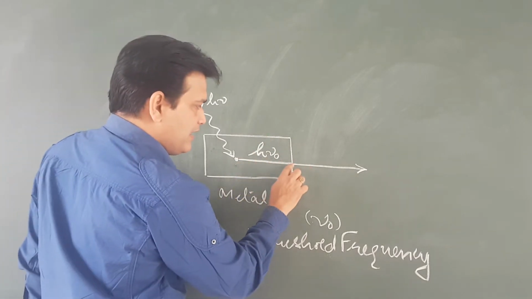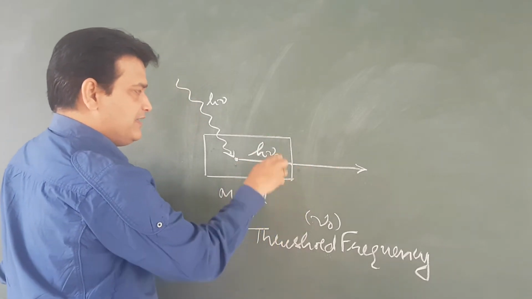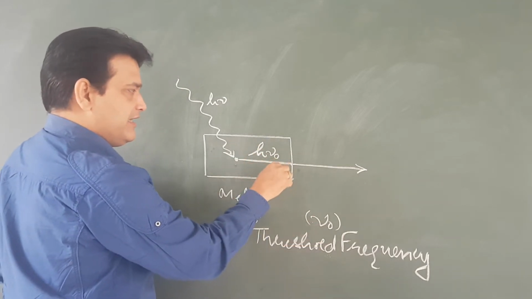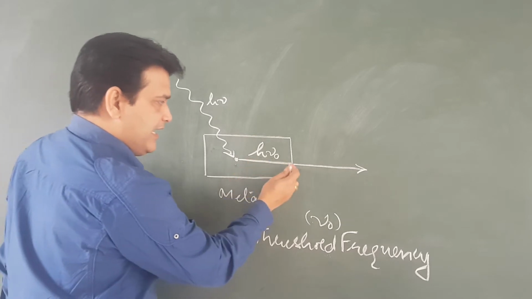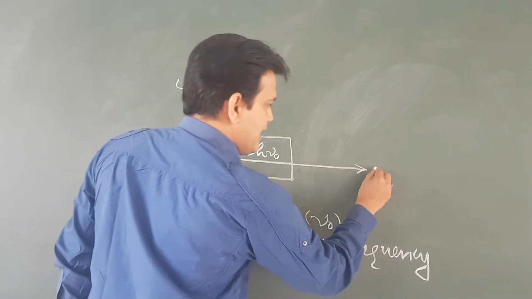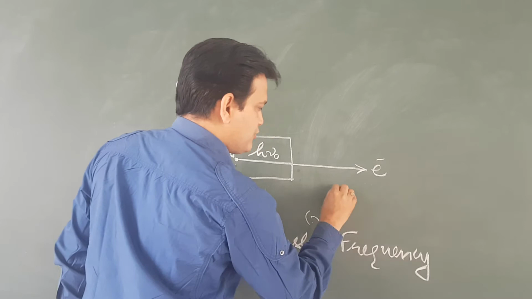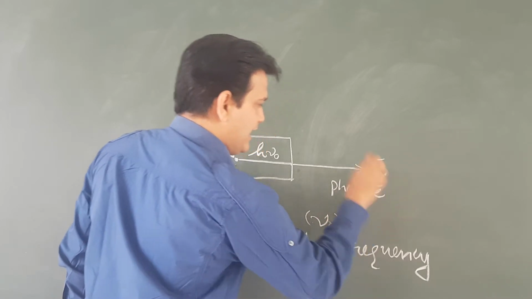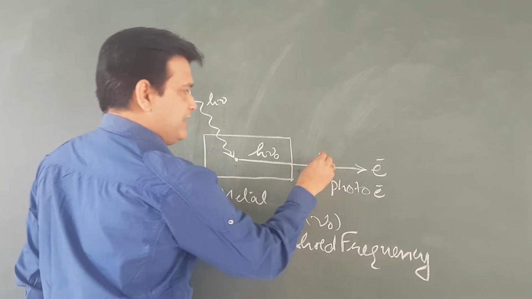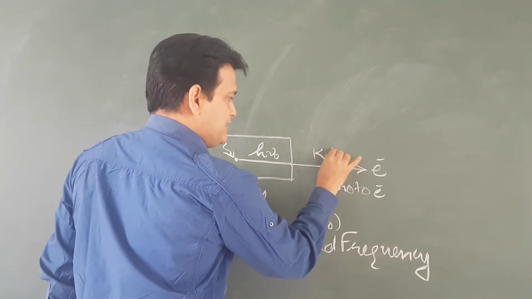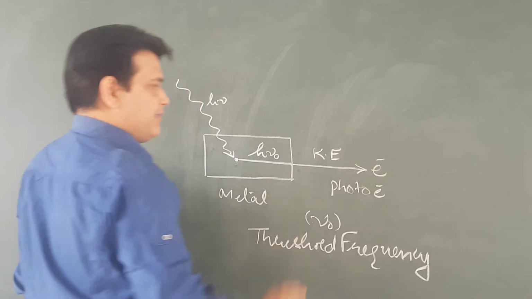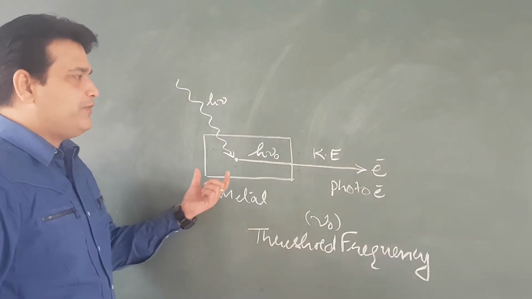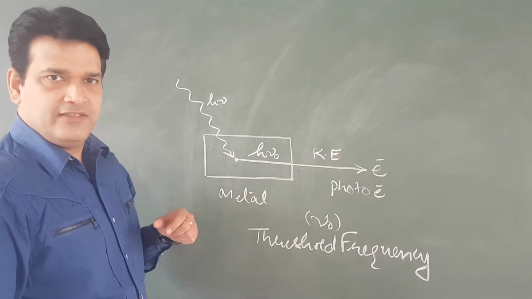And when extra energy than the threshold energy is provided, then the electron will get ejected, and this electron is called a photoelectron, and it will have some kinetic energy represented by KE. So this is the mechanism of the photoelectric effect.